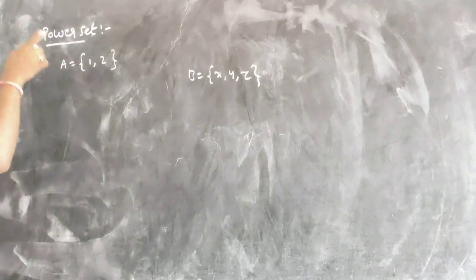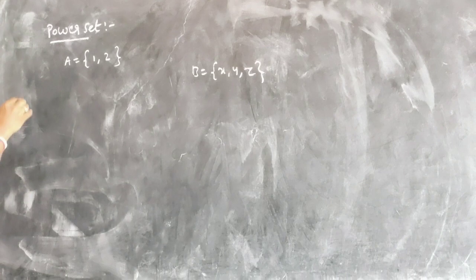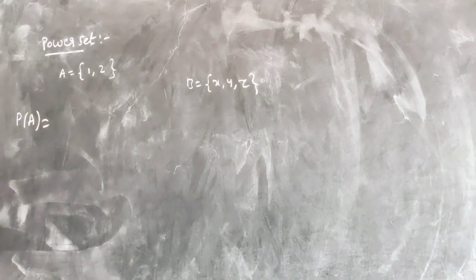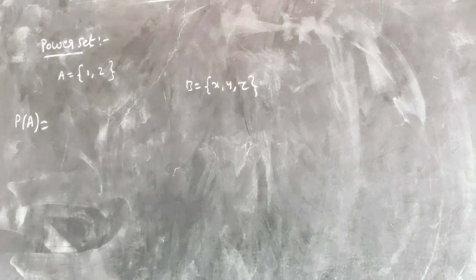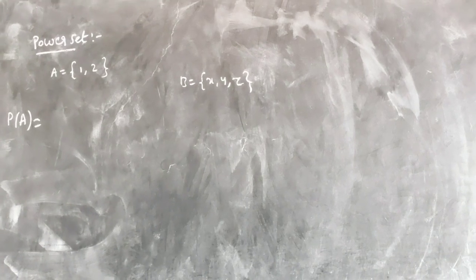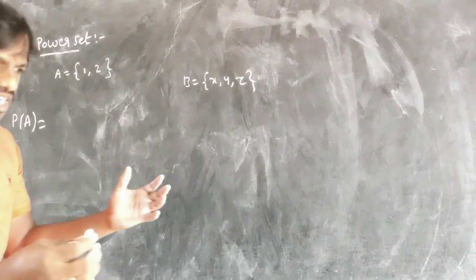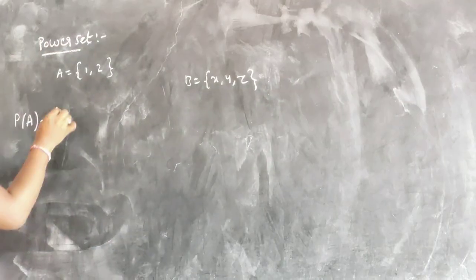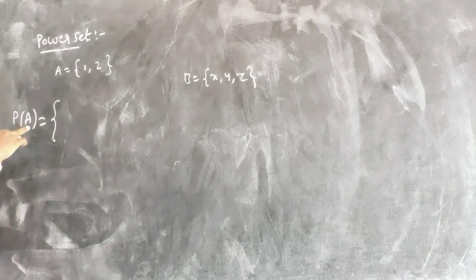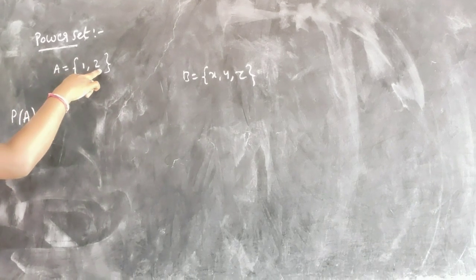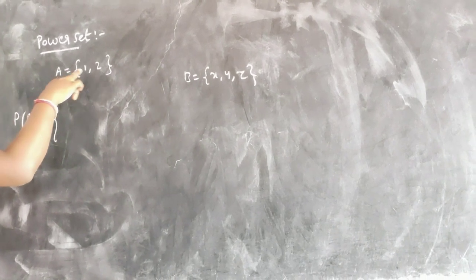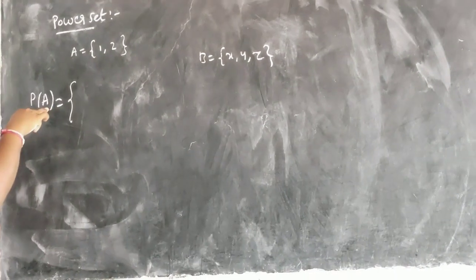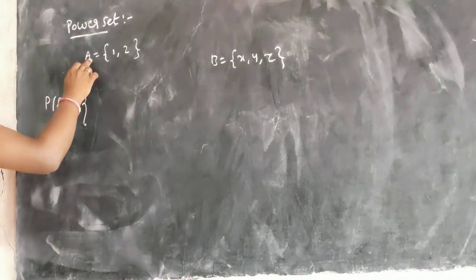Power set meaning is all the subsets of a set is called the power set. Power set is nothing but all the subsets of a set. The set which contains all subsets is called a power set. Means if you have the power set of A, where A is equal to {1, 2} is a set, then what is the power set of A?